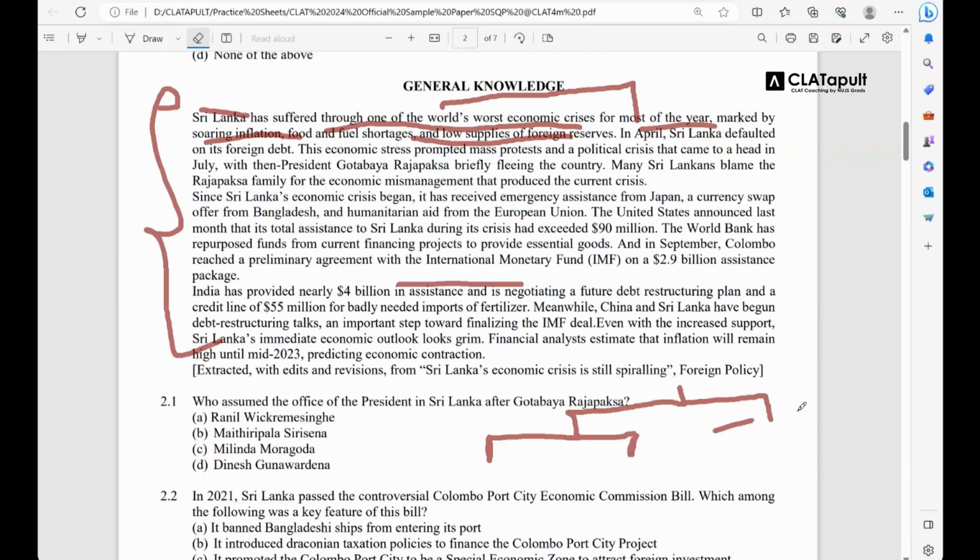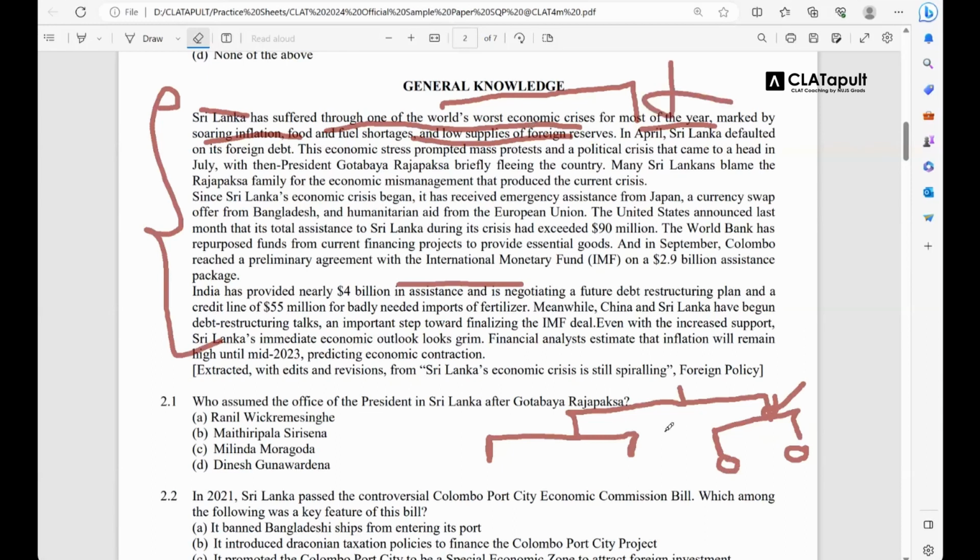Second possibility is that you have no idea about this passage. This possibility here says no idea about this passage. This also has two possibilities. Possibility number 1, you have no idea about the questions of the passage. Possibility number 2, even though you don't know the passage, you have some idea about the questions of the passage.